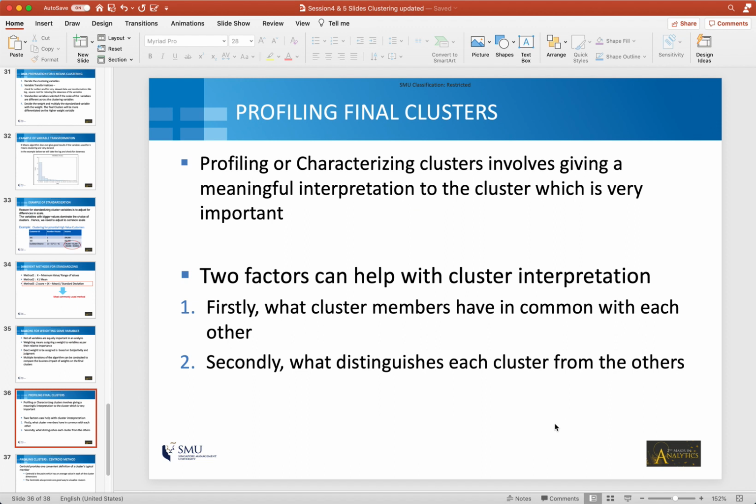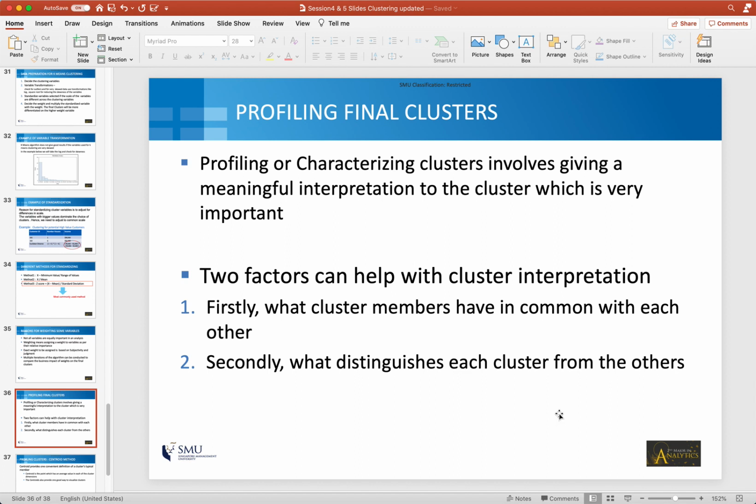And before I end the topic of clustering, it's very important to talk about profiling of clusters. So what is the meaning of profiling clusters? As we have seen in a few examples by now, at the end of clustering, we allocate observations to different clusters based on our algorithm. Now we know that the way the algorithm worked is based on the objective that each cluster should have observations that are very similar to each other, which means that there are going to be shared characteristics of every cluster, so of observations belonging to a cluster.